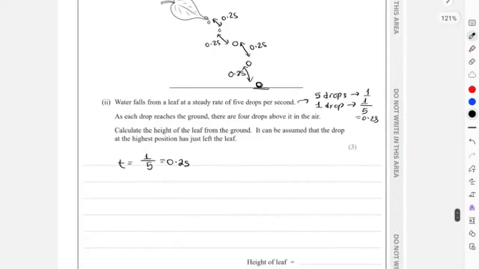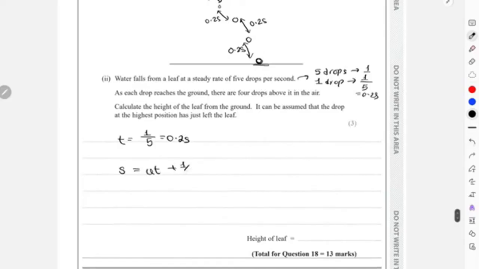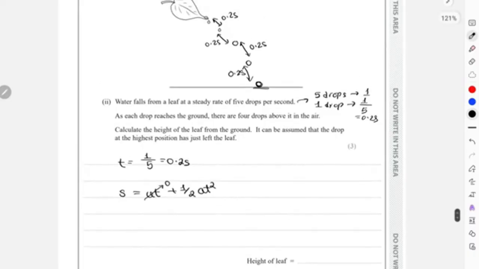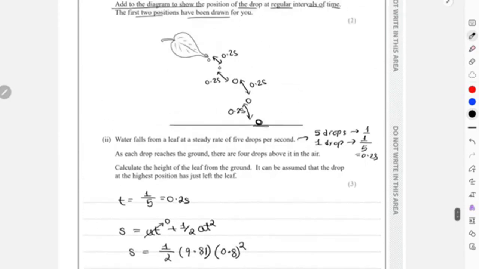That means the total time for all these 4 drops to reach the ground will be 0.8 seconds. So now you can use the equation S equals ut plus half at square, where the ut term will be 0 because the drops were dropping from that leaf, right? So initial velocity was 0. So S will be just half times 9.81 multiplied by 0.8 square. How did you get that 0.8?